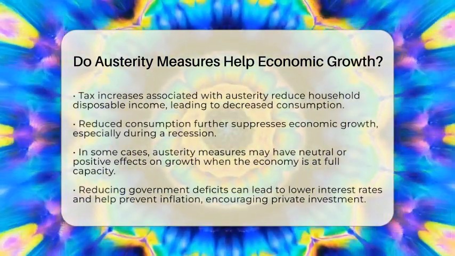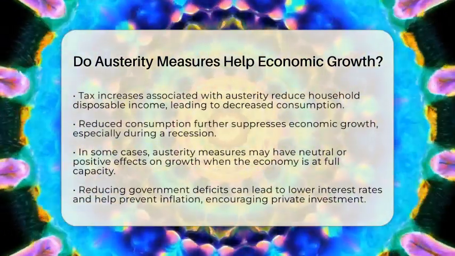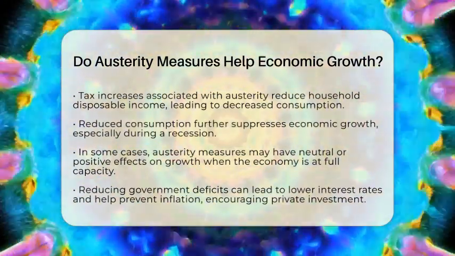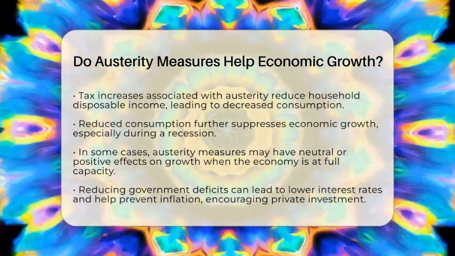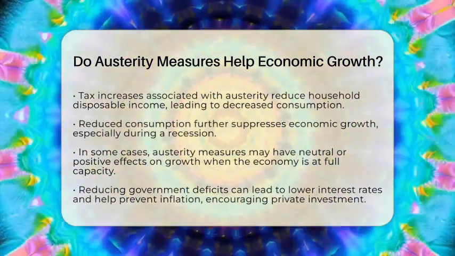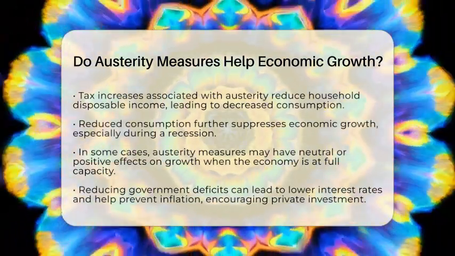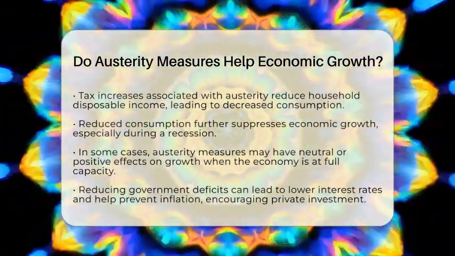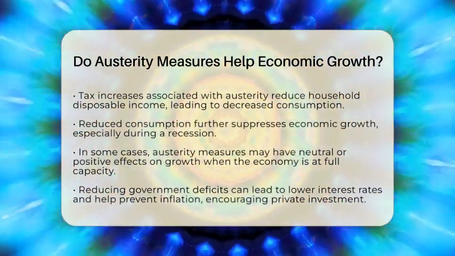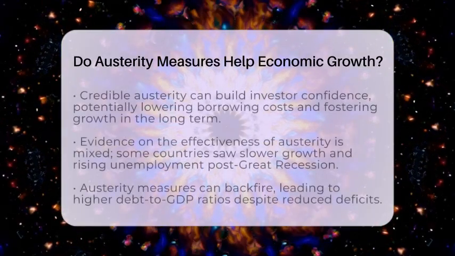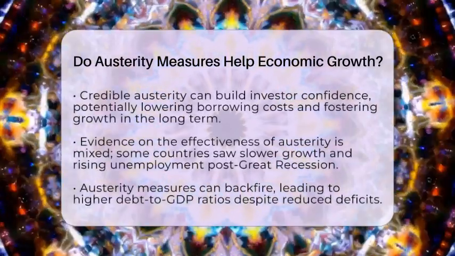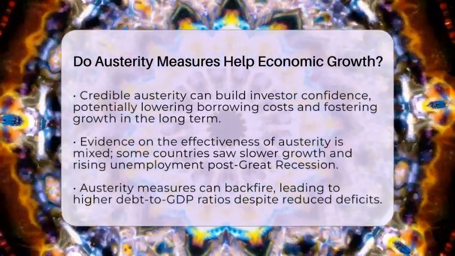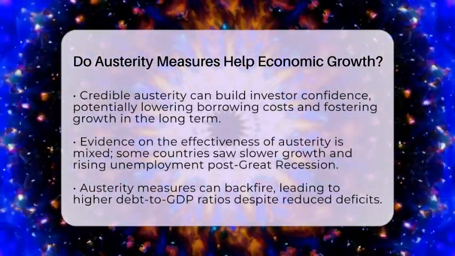However, there are instances where austerity measures can have a neutral or even positive effect on growth. This is more likely when an economy is operating at or near full capacity. In such cases, reducing government deficits can lead to lower interest rates or help prevent inflation. This, in turn, may encourage private investment and consumption. Some economists believe that credible austerity can build investor confidence, which could lower borrowing costs and create a better environment for growth in the medium to long term.